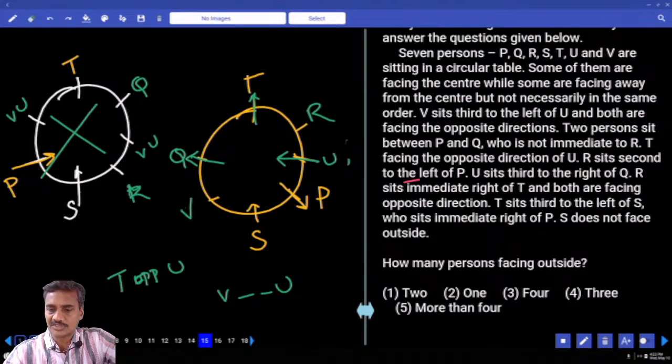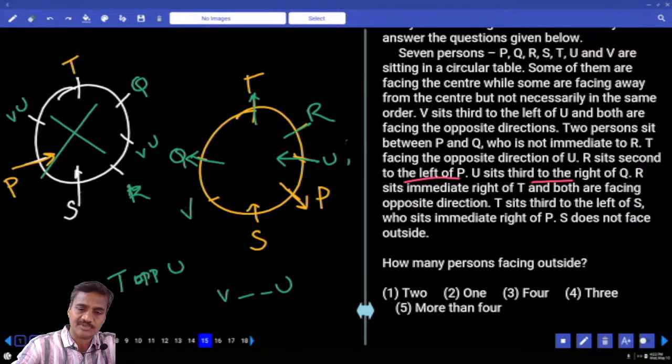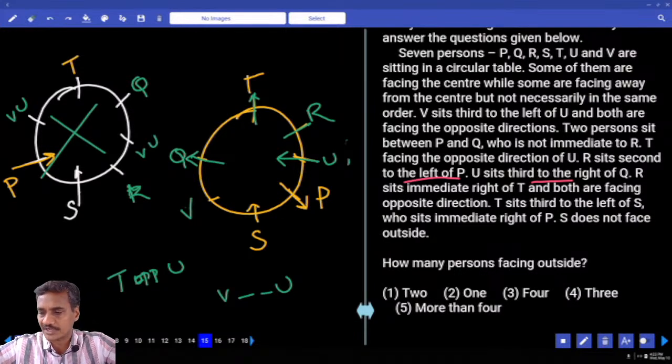And next one, R sits second to the left of P. U is to the immediate right of Q. R sits to the immediate right of T. R is to the immediate right of T means? Yes, R is to the immediate right of T, and both are facing opposite. T is facing away, so R must be facing the center.